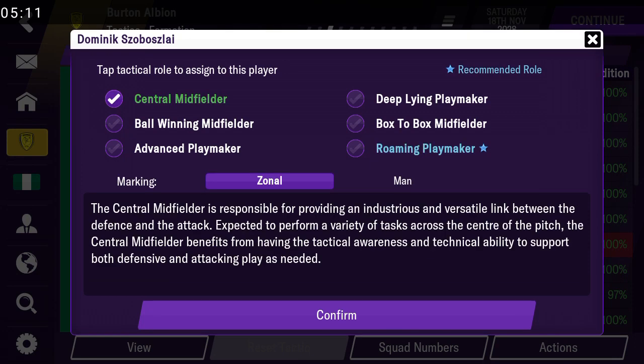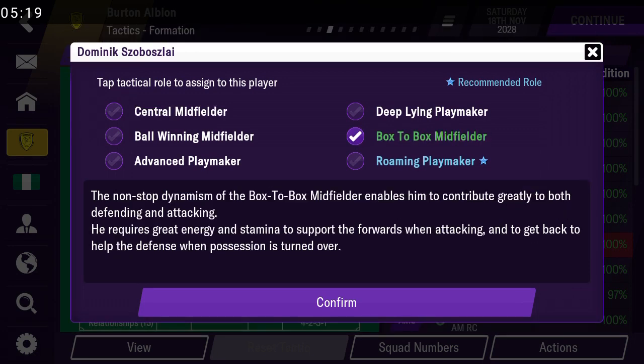The CM role. They are just like your normal average midfielders. That's just it. And the box to box midfielder. One thing, you might confuse the box to box midfielder with the roaming playmaker, but they are different.